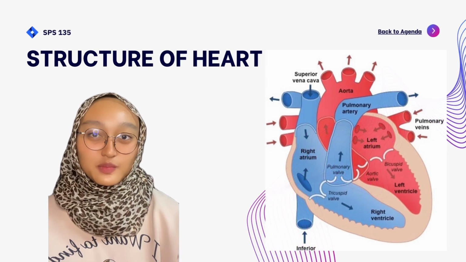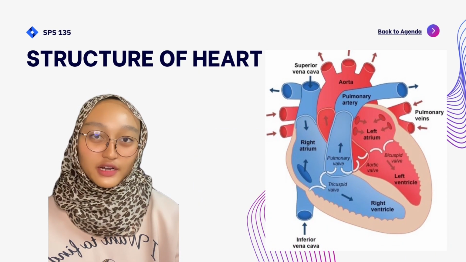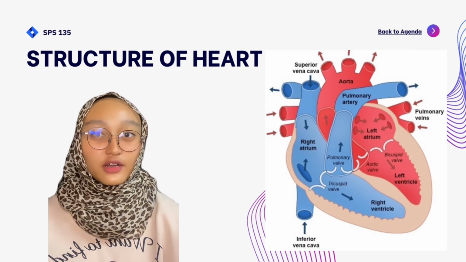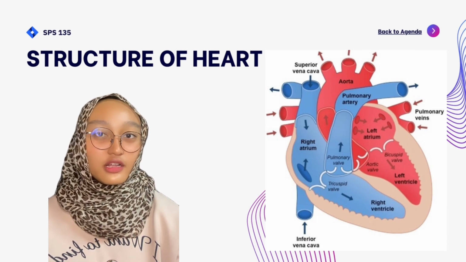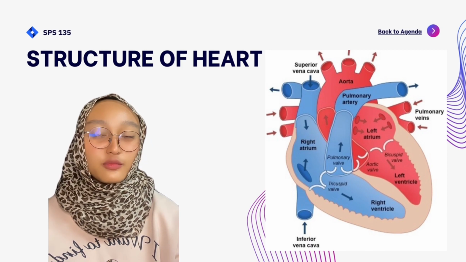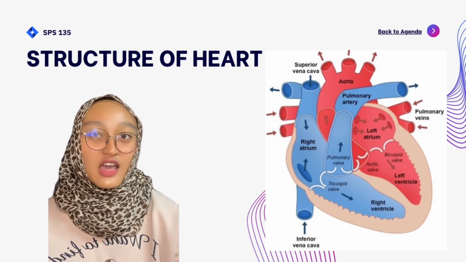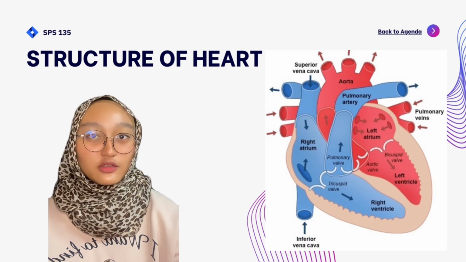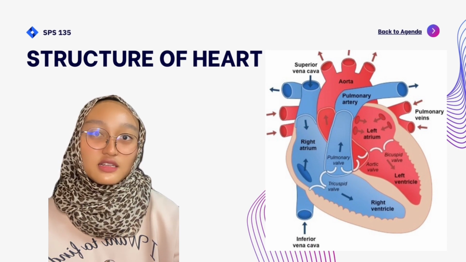Do you guys see this picture? This picture is the structure of the heart. If you look, our heart has the aorta, superior vena cava, right atrium, right ventricle, inferior vena cava, tricuspid valve, pulmonary valve, pulmonary artery, left atrium, left ventricle, bicuspid valve, aortic valve, and lastly the pulmonary veins.